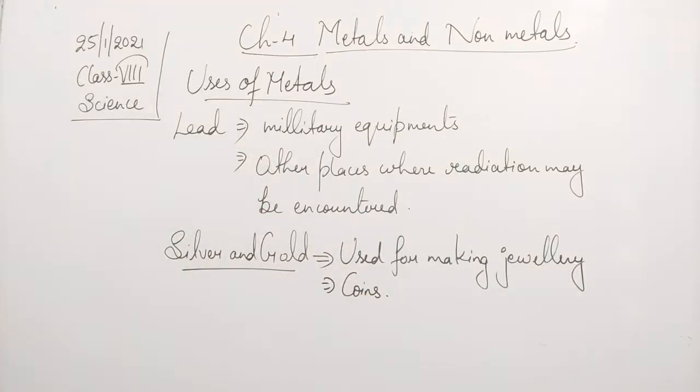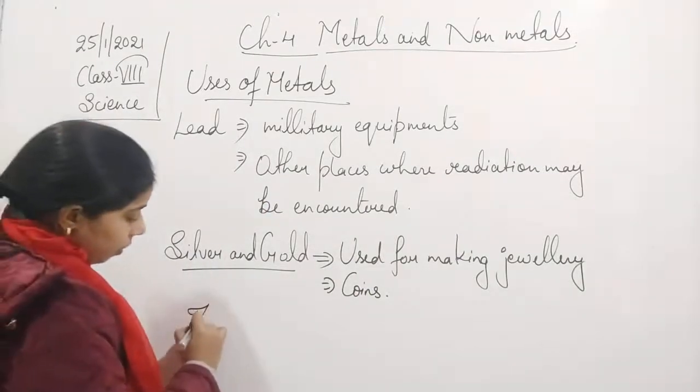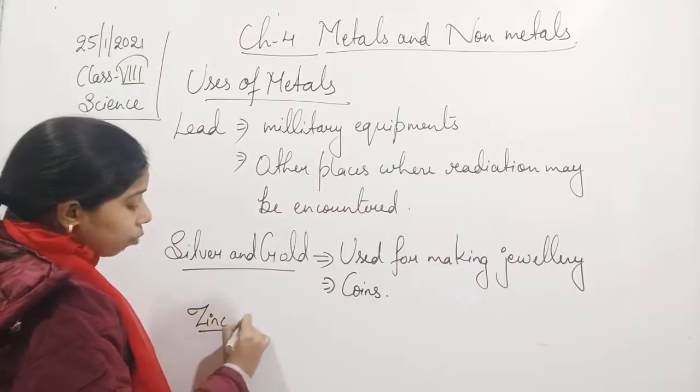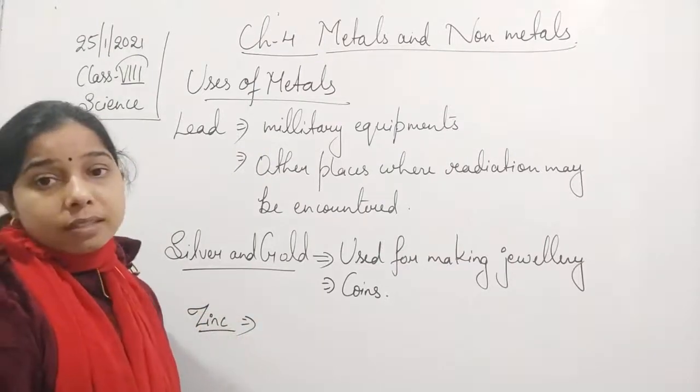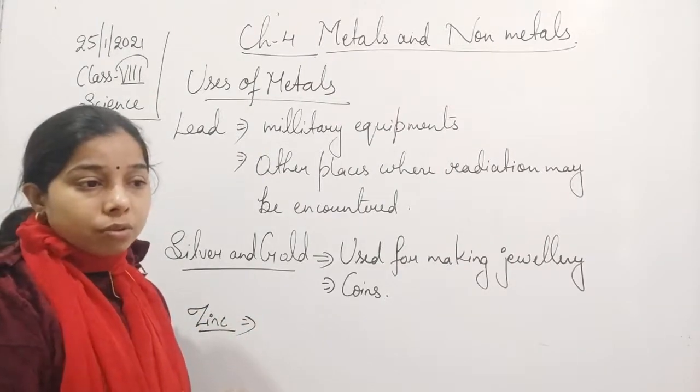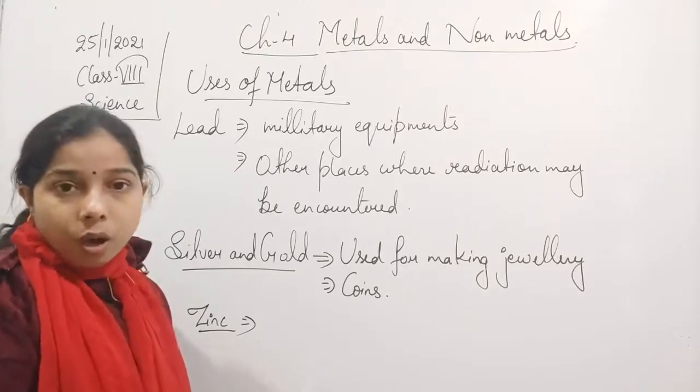Next one is zinc. Right now I said that zinc is used in the galvanization process, in which zinc is used for making a layer over the iron object.